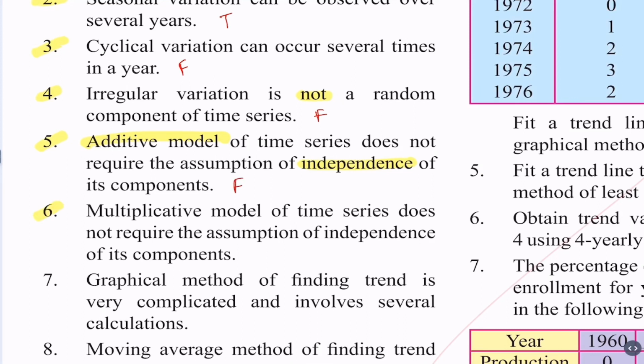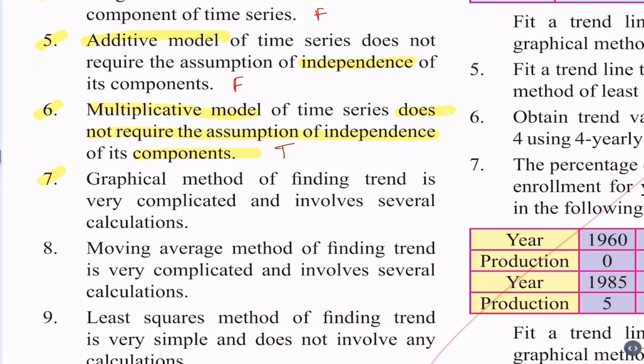Question 6. Multiplicative model of time series does not require the assumption of independence of its components. Yeah, it's true. Multiplicative model does not require assumption of independence of its components. So the statement is true. Question 7. Graphical method of finding trend is very complicated and involves several calculations. No, it is false. It's a very simple method and it does not involve any calculation. It just requires plotting on a graph paper.